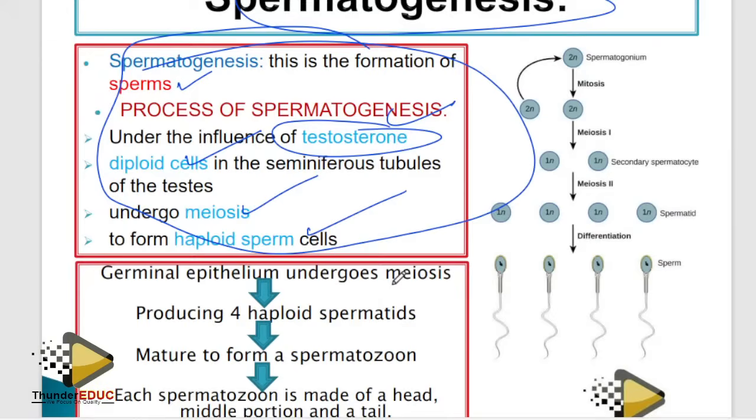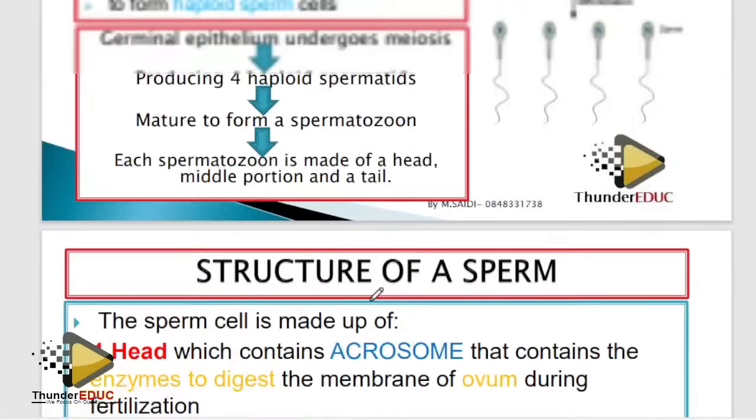Don't waste time. This is what we want. You understand? Yes, because when you are marking, we follow the examination guideline. Is it clear? Let's go to the next one.